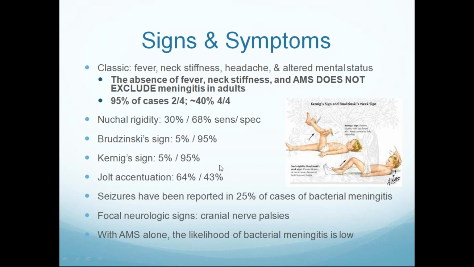There are a few signs we can elicit in meningitis patients: Brudzinski sign and Kernig sign. Brudzinski sign means flexion of the neck causes reflex flexion of both knees. Kernig sign means flexion of the hip and extension at the knee leads to traction of the nerve roots, causing severe, intense pain. Kernig sign and Brudzinski sign are classical of meningitis. About 25% of patients can experience seizures, and a few patients can experience focal neurological deficits like cranial palsy and hemiparesis.